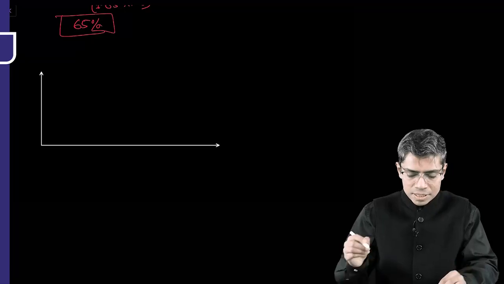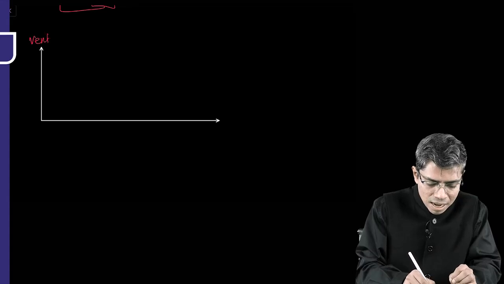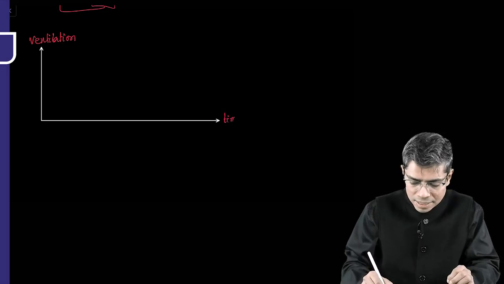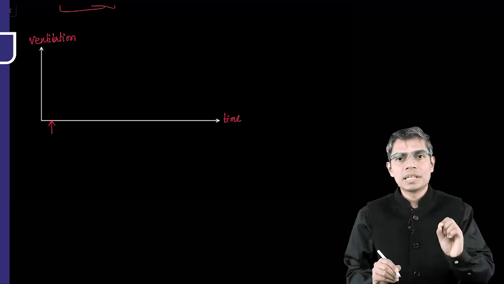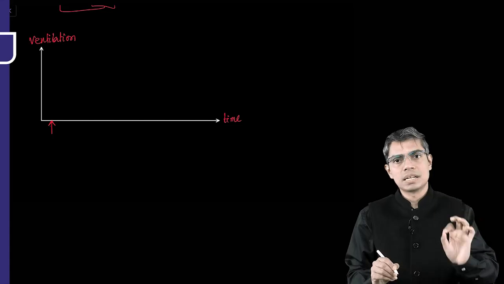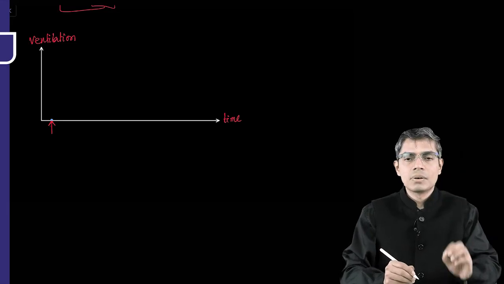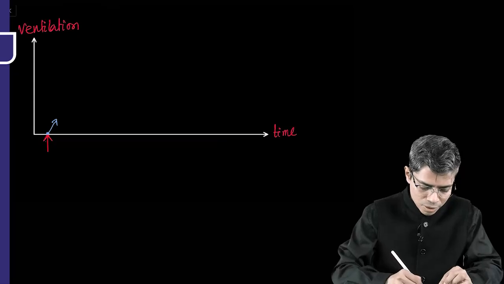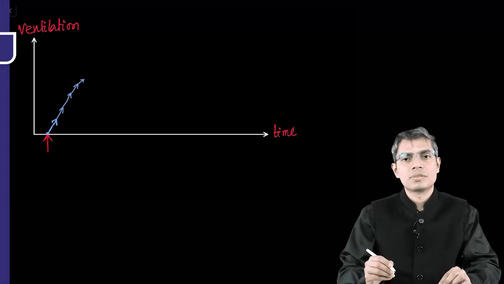So what we are going to discuss? We are going to discuss the changes in ventilation in high altitude, okay? And x-axis is the time, right? So suppose this arrowhead is the point when you have ascended to a high altitude condition. We have just discussed that immediately whenever you are ascending to high altitude, your ventilation will start rising like this. This increase in ventilation will be seen within 2 to 3 minutes, within minutes.